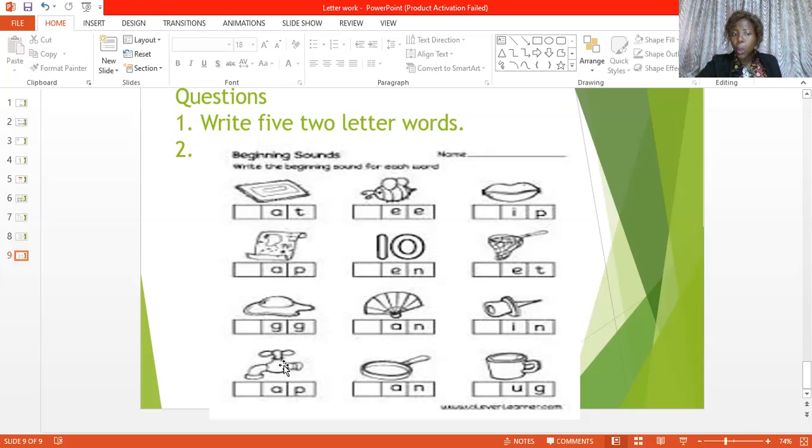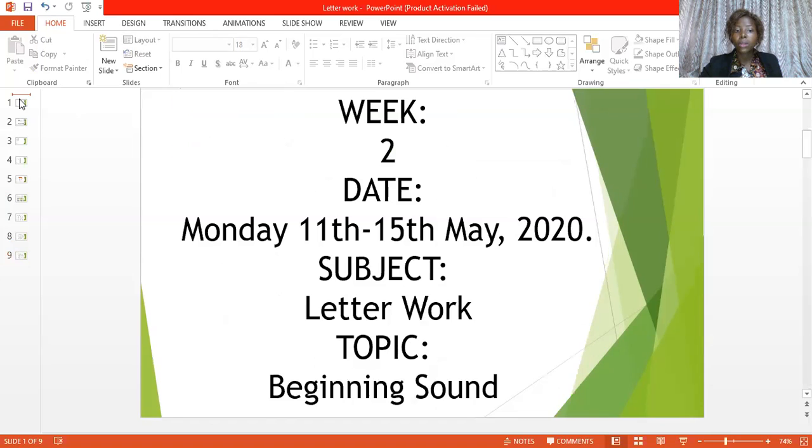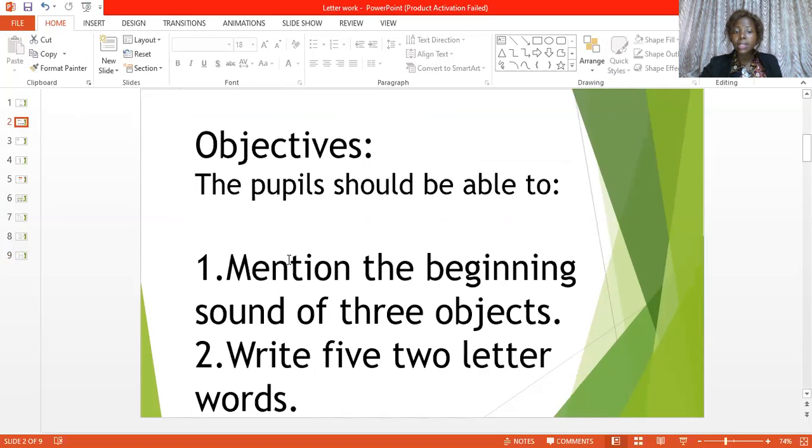But before we close this class, I would like us to look at all that we have done. Okay? Now I'm going to the second slide. We are expected to be able to mention the beginning sounds of three-letter words. The beginning sounds of what? Three-letter words. Also, we are expected to be able to write five two-letter words, okay?